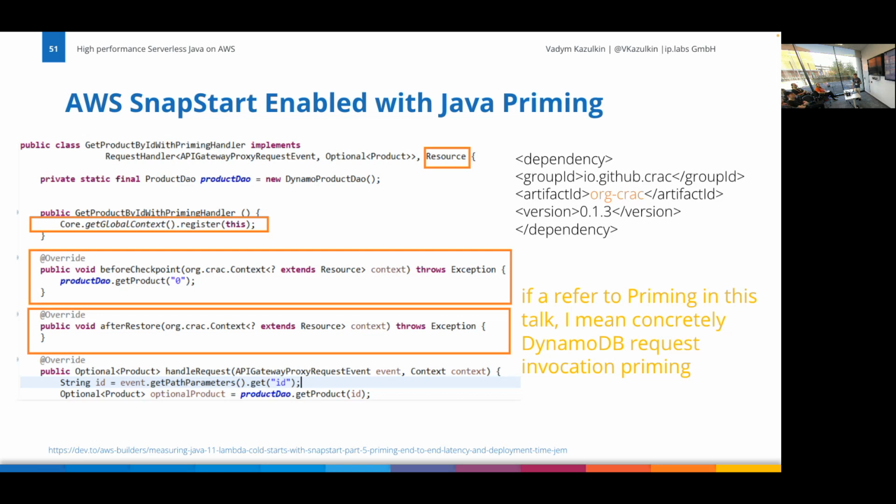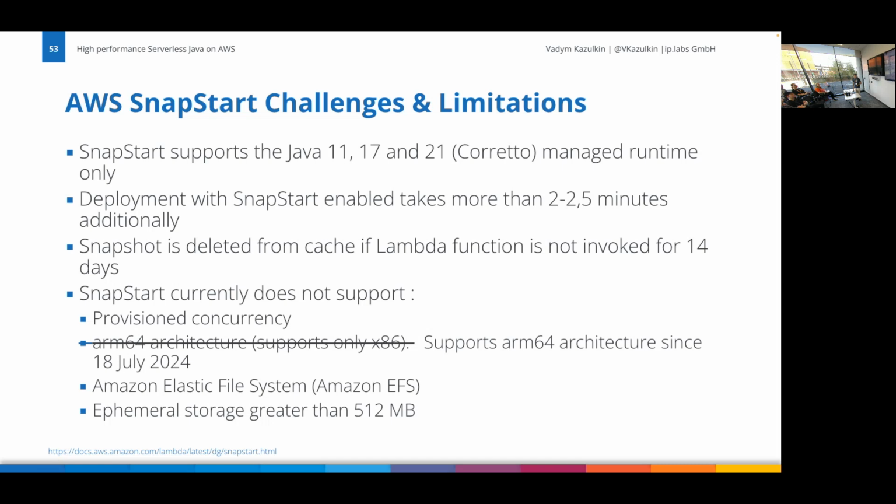It might be that you are doing something like mathematical calculation, but you don't have anything to prime. So it's simply looking at your application. Maybe you can use SnapStart, but there is nothing that can really be primed. So once again, I will be showing you metrics. Yeah, SnapStart supports only Java. Deployment with SnapStart enabled takes between 2 and 2.5 additional minutes, because snapshots need to be created, encrypted, and put in all availability zones of the region.